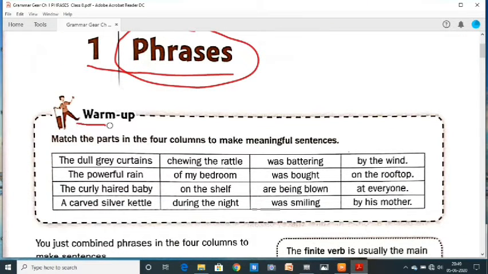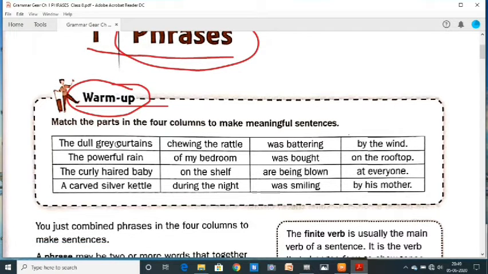Warm up. This warm up is for you. Here are 4 columns and you have to make a complete sentence by taking from each column and have a complete meaning. Like the first question, I'm going to solve it for you.